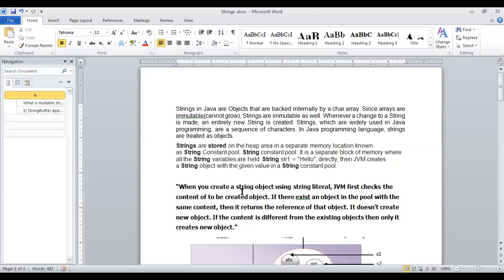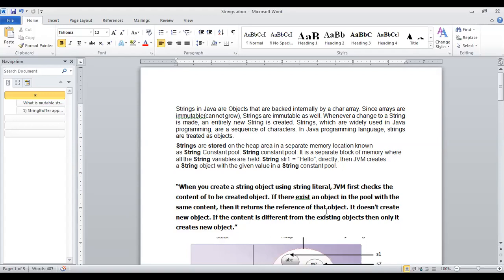When you create a string object using a string literal, JVM first checks the content. If an object with the same content already exists in the pool, it returns the reference of that object. It will not create another one.